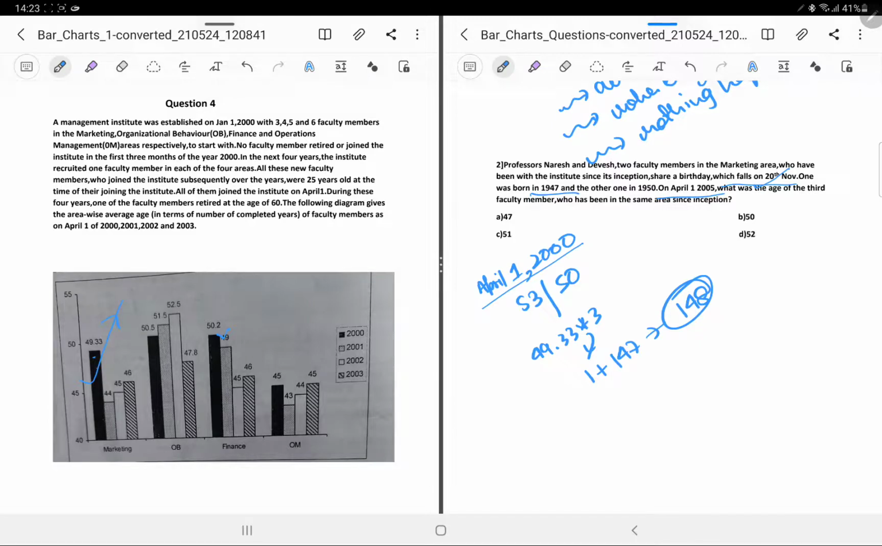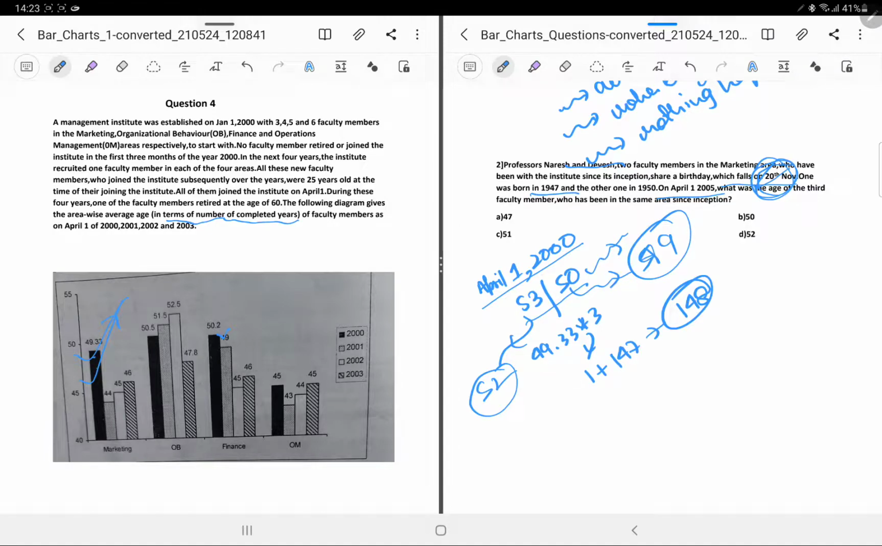This is the entire age that they have. Okay. And this is their age. This is the age of Naresh and Devesh on November 20, 2000. But see, this 148 or this average was computed in terms of the number of years completed. So this was rather 52. As on April 1, 2000, this was 52 and this was 49.